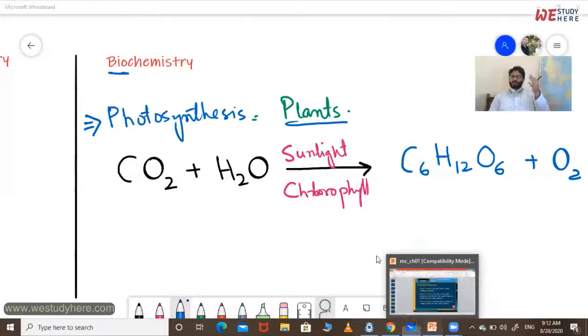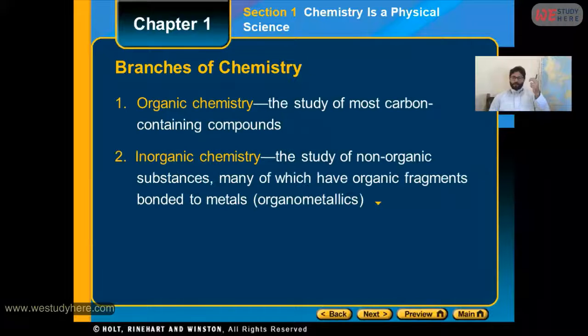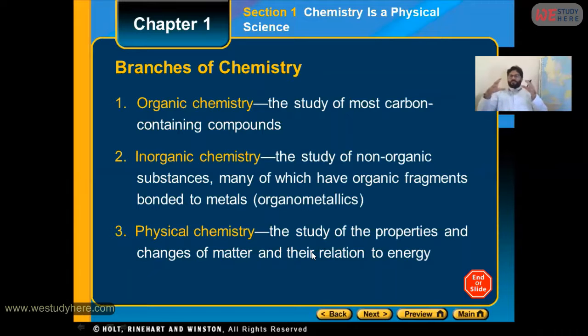Now, the second last one is physical chemistry. Physical chemistry is the study of properties and the changes of matter and their relation to energy. For example, suppose we have a glass of water, it turns into ice, and the water converts into a gaseous state.